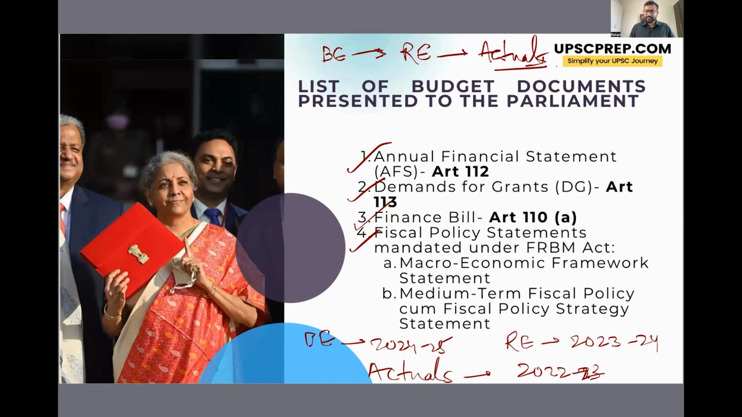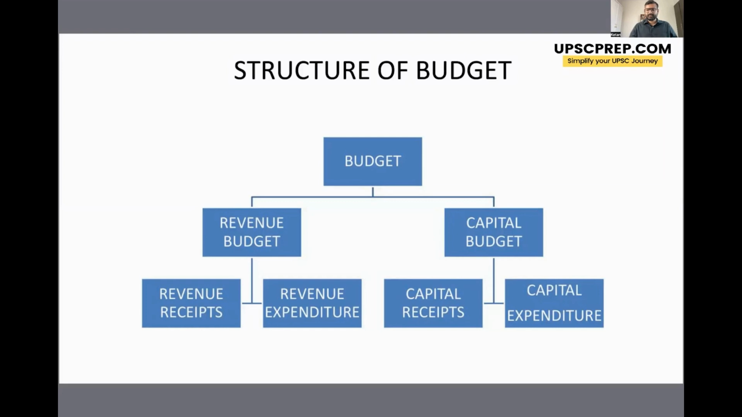Now, within this FRBM Act, the government gets certain targets with respect to fiscal deficit or debt levels. Now, all these ensure that there is transparency. In the provisions of the FRBM Act, the government is required to again present a macroeconomic framework statement and a medium-term fiscal policy strategy statement to the parliament. So next, let's look at the structure of the budget.